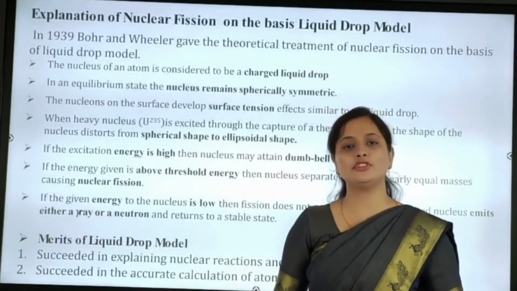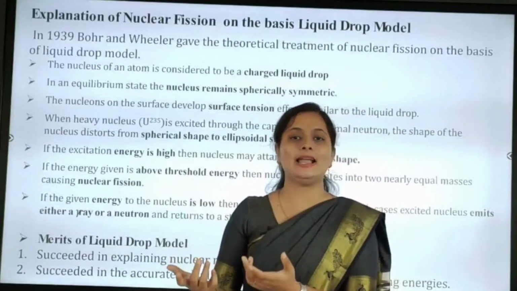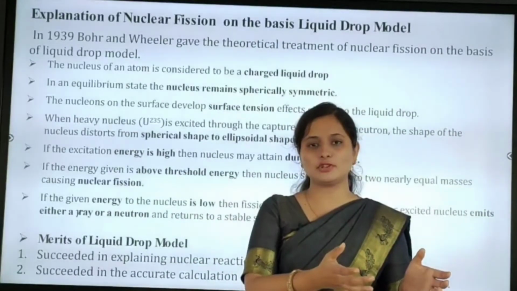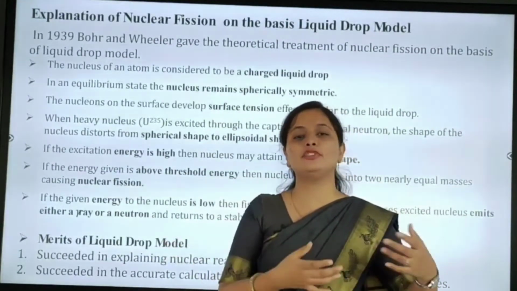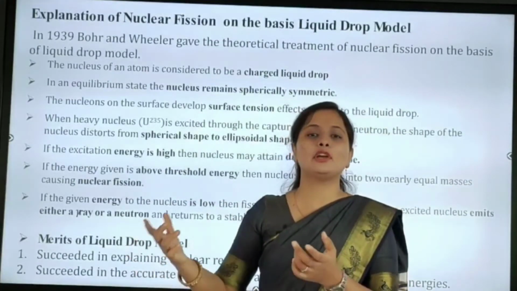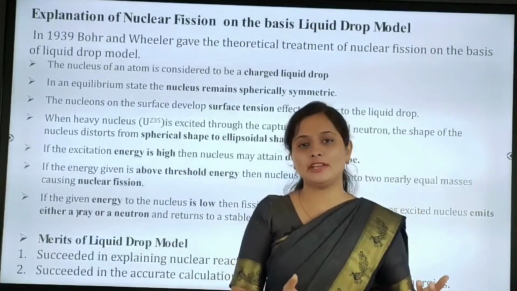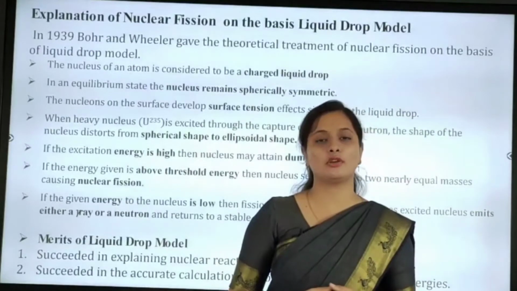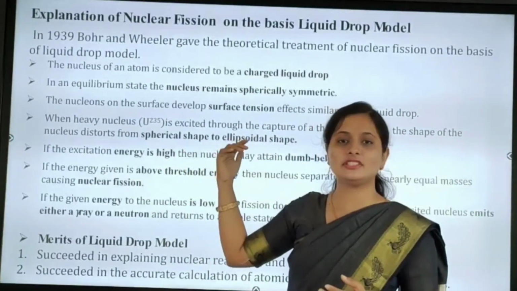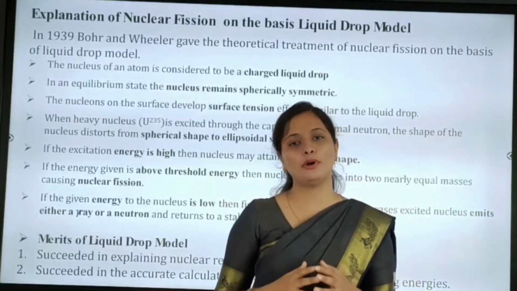Fission is splitting, but fusion is combination: two light nuclei are combined to form a heavy nucleus. Such a process we call nuclear fusion. So here, nuclear fission on the basis of the liquid drop model.